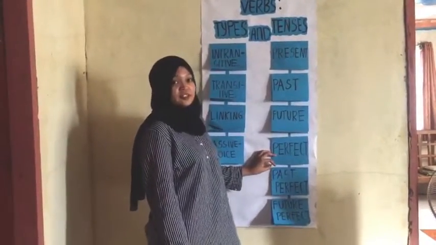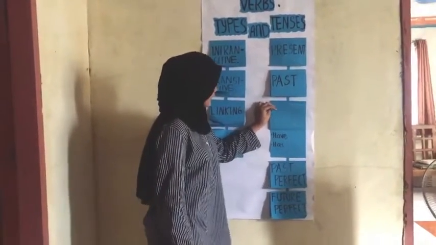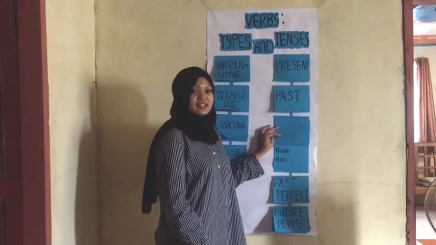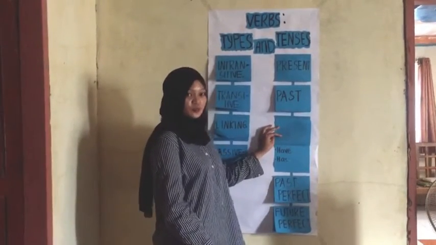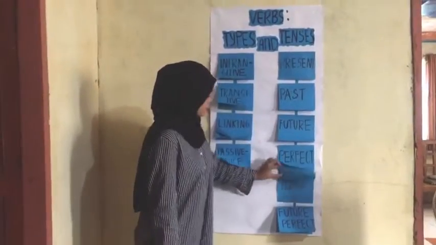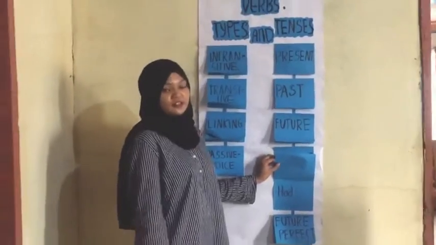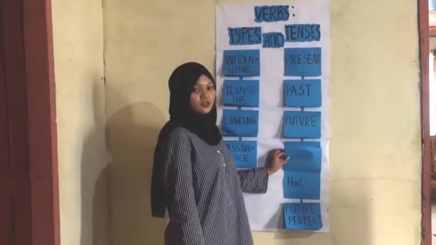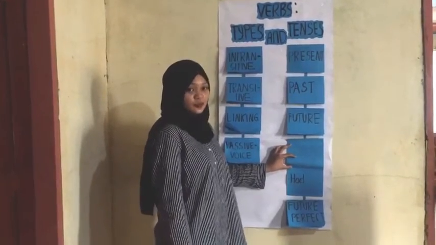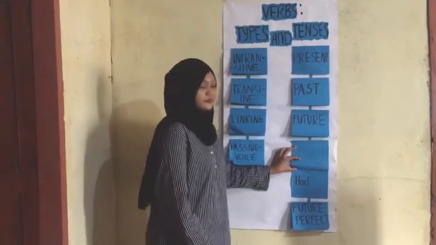So number 4 is perfect. Perfect is formed by adding have and has to the past participle of the verb. Like, for instance, I have seen, he has used, he has driven. So past perfect is formed by adding had to the past participle of the verb. Like, for example, he had used, he had seen, and you had driven.